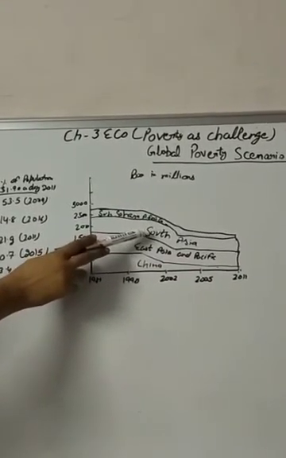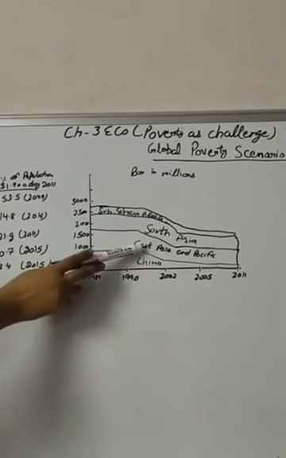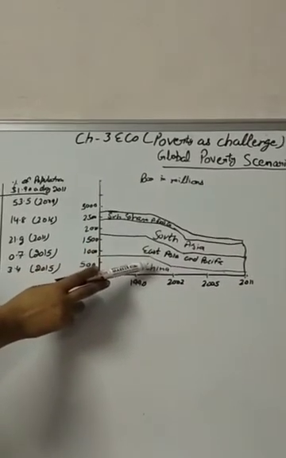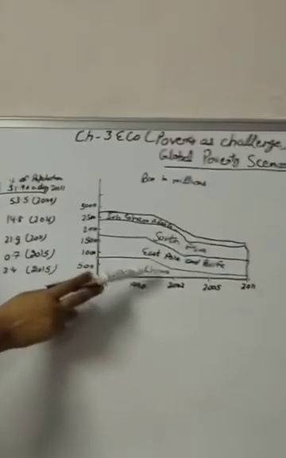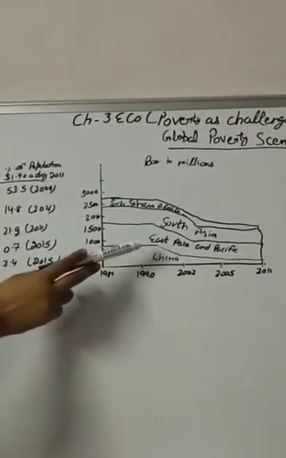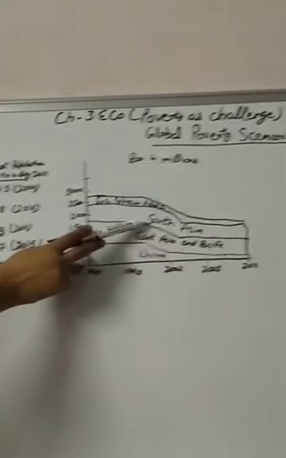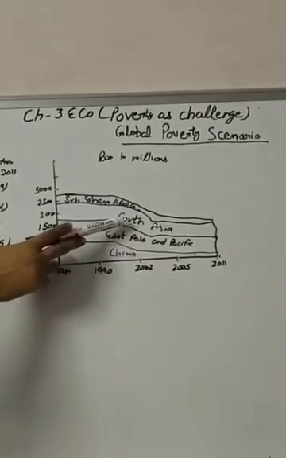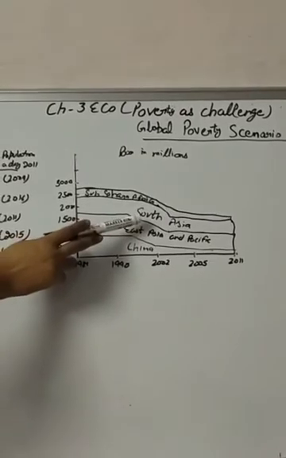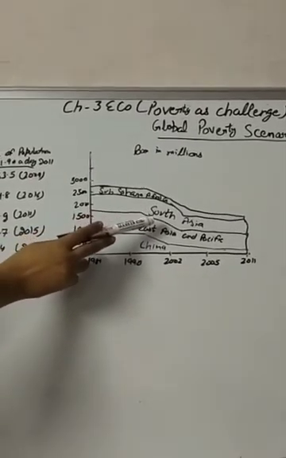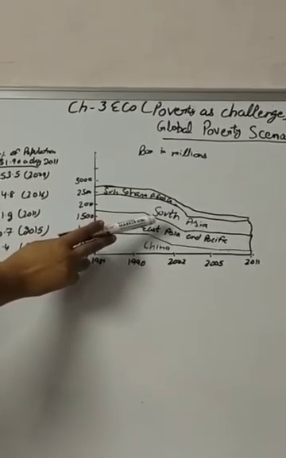The rapid decline in poverty in China and East Asia is associated with rapid economic growth and huge investment in human resources in this region. The economic growth is not matched in South Asian countries like India, Sri Lanka, Pakistan, Nepal, Bangladesh and Bhutan, and the decline in poverty is not rapid there.